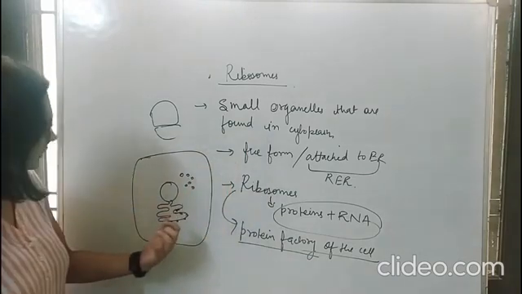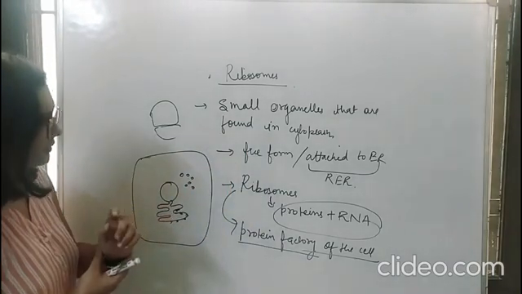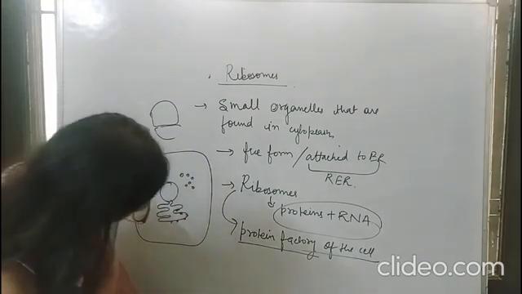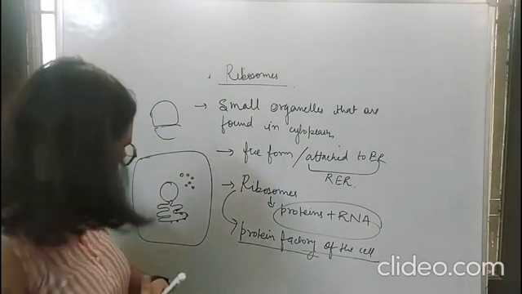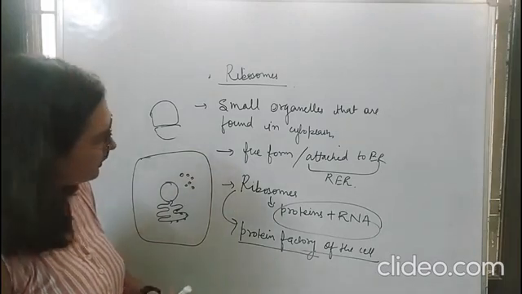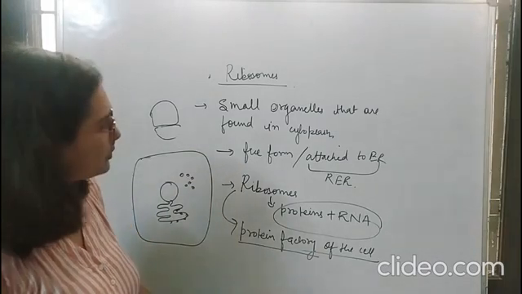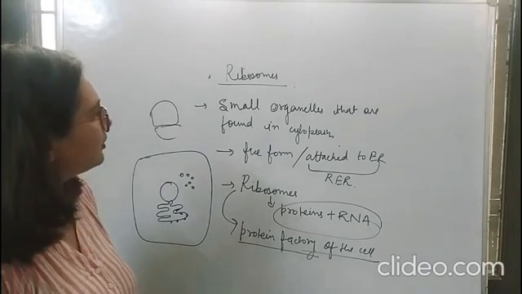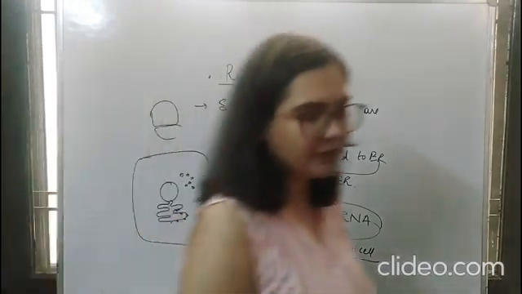Basically, you can say they all attach to endoplasmic reticulum and then they make the entire complex which is responsible for making proteins. So this was about the ribosome. Now let us study about the food vacuole.